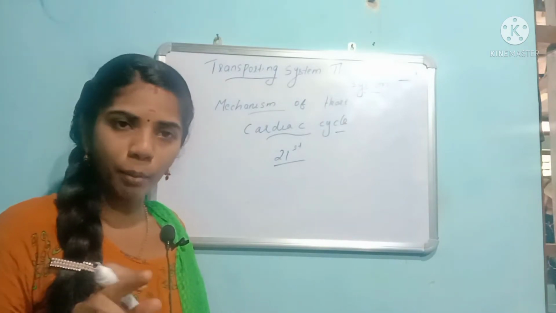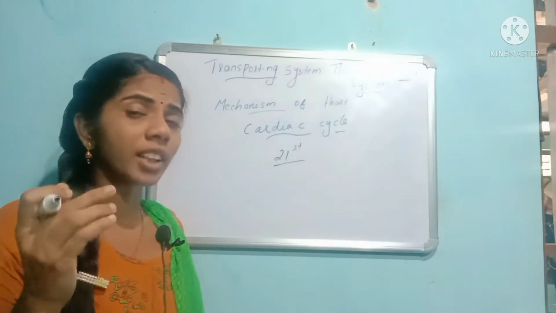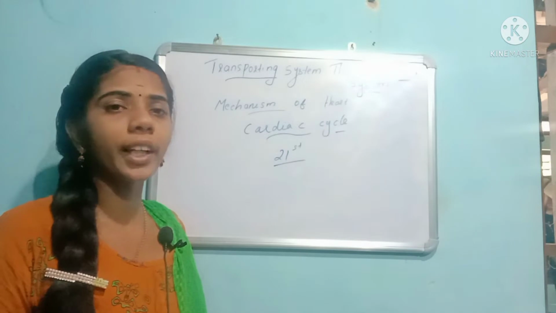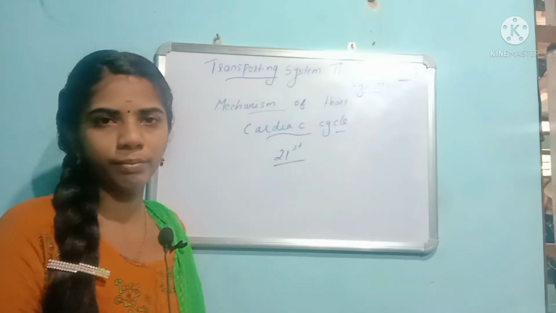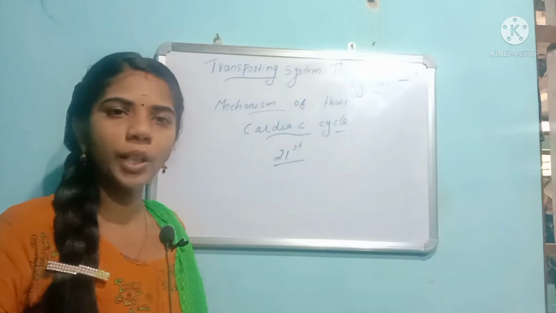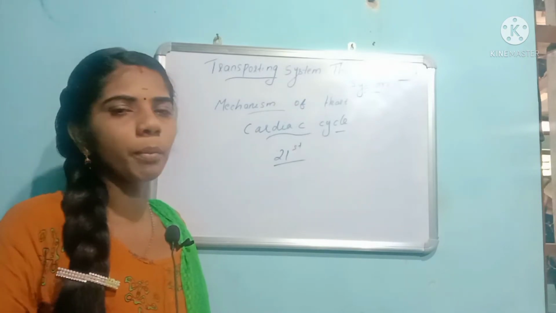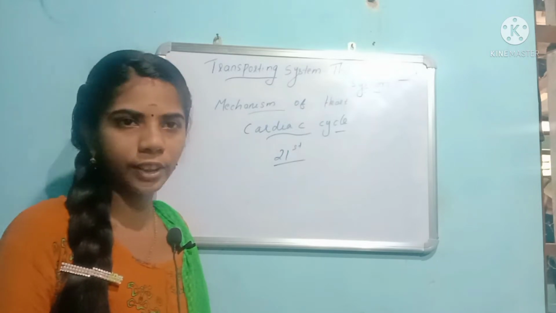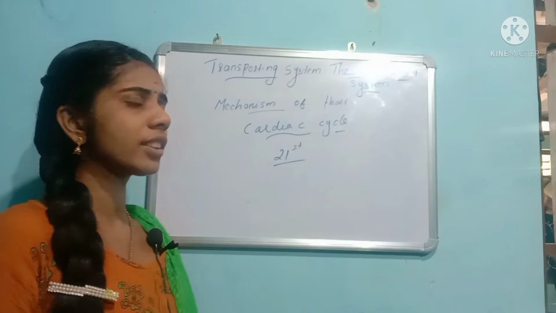Lifelong it is working. When the heart stops, the person dies. Clear?